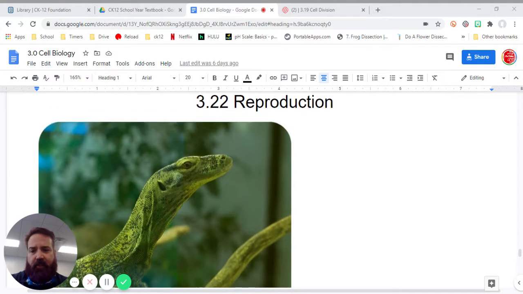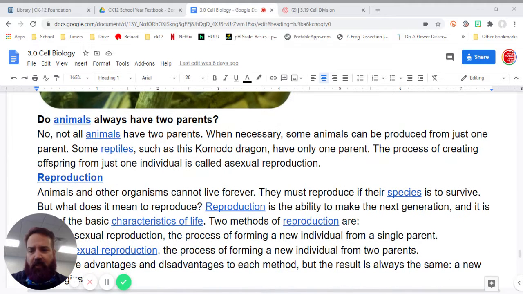There we have a nice little dragon. Do animals always have two parents? No, not all animals have two parents.